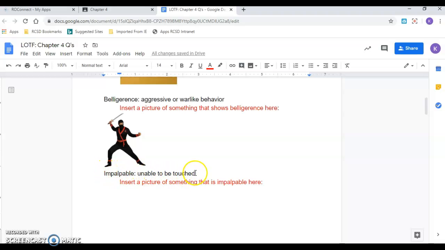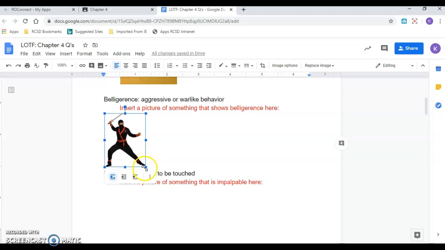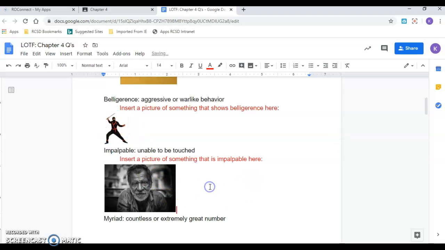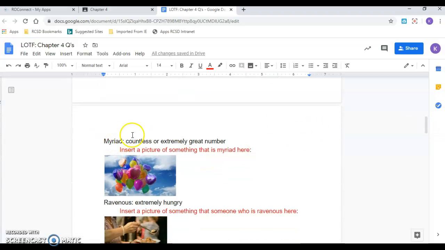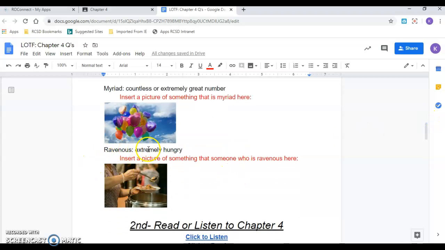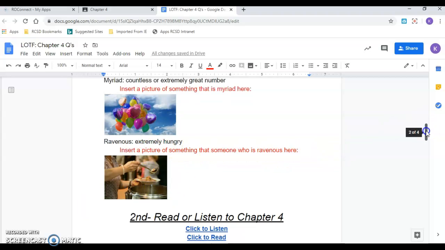Impalpable is unable to be touched. Insert a picture of something that's impalpable. Let's see here. Okay, so I put in a picture of a person. Then I think it's supposed to be like a ghost person. Okay, so a myriad is a countless or extremely great number. So insert a picture of something that's a myriad, so this is a myriad of balloons. There's a lot of them. I can't even count how many there are. I could try to, but the idea is that there's so many it's hard to count. Ravenous. It means you're extremely hungry. Insert a picture of someone who is ravenous. Drew a picture of some lady eating.